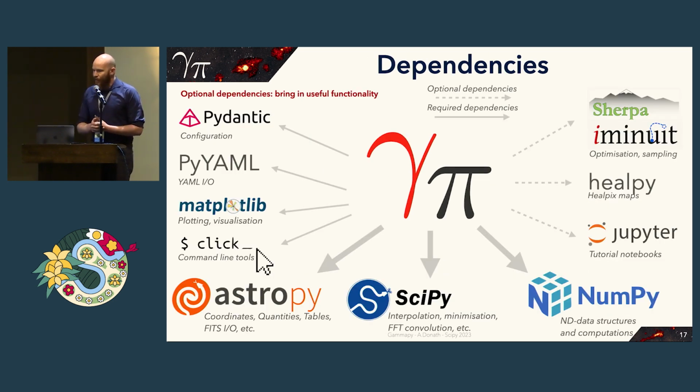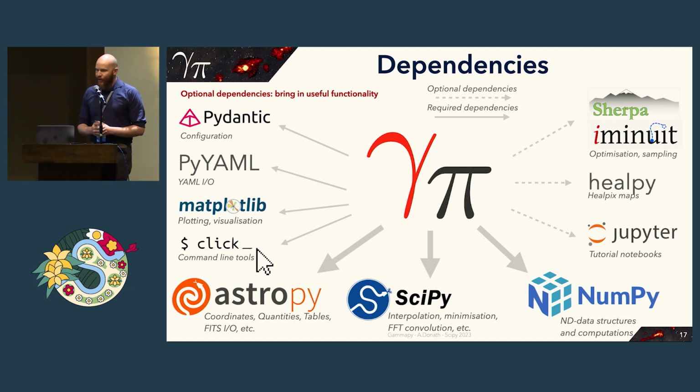Gammapy has a few dependencies. It's built on the scientific Python stack, so it uses AstroPy, SciPy, and NumPy as the main dependencies. AstroPy handles sky coordinates, SciPy is used for things like interpolation, minimization, and FFT convolutions, and NumPy provides the ND data structures.